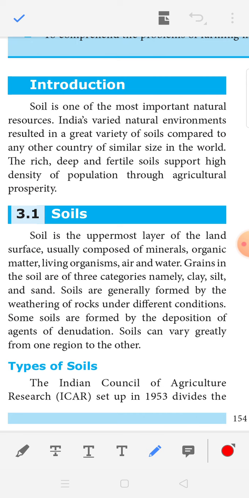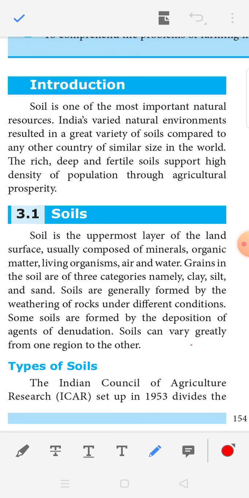Grains in the soil fall into three categories. What are the grain ingredients in the soil? Clay, silt and sand. Soils are generally formed by the weathering of rocks under different conditions.